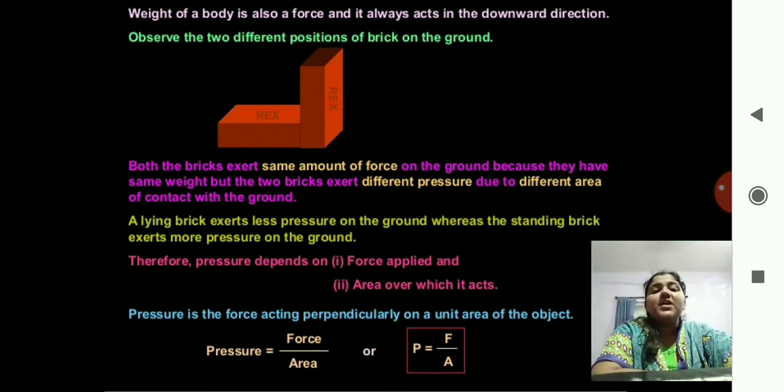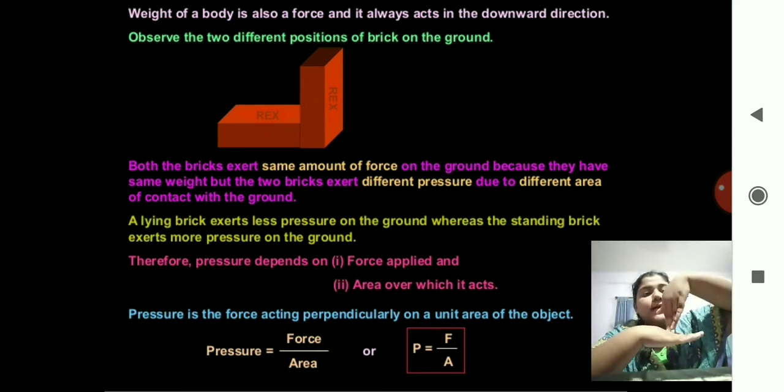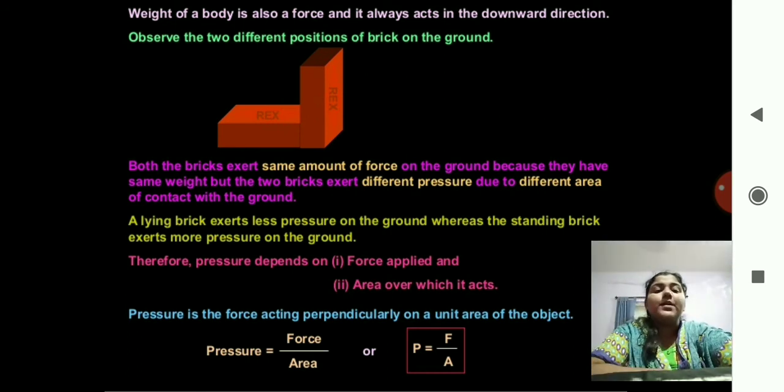Therefore, pressure depends on force applied and the area over which it acts. Pressure is a force acting perpendicularly on a unit area of the object. Perpendicular means here is your object, and the force is acting perpendicular to it. You can remember the formula: pressure is equal to force upon area, or P is equal to F upon A.